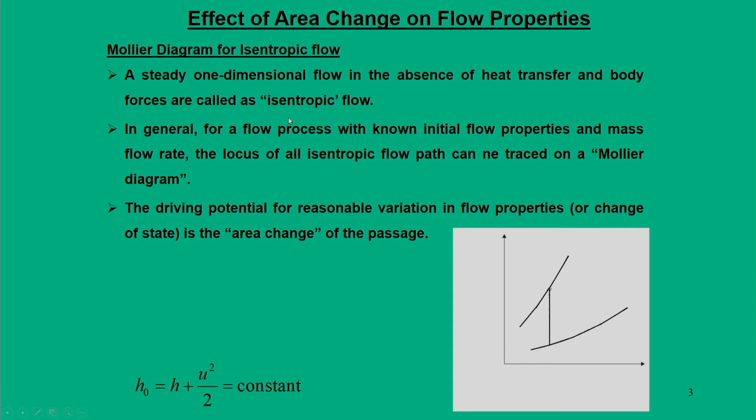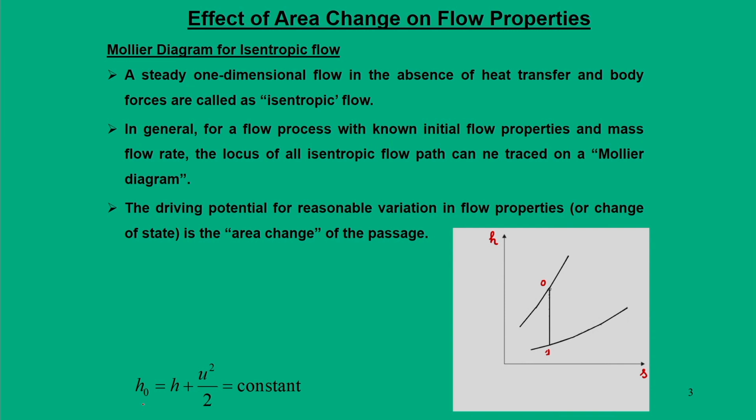When you draw the Mollier diagram, we normally refer to it as the enthalpy entropy plane, as shown in this figure. On this enthalpy entropy plane, we are defining a state which is any arbitrary state 1, and we will also talk about a stagnation state 0.